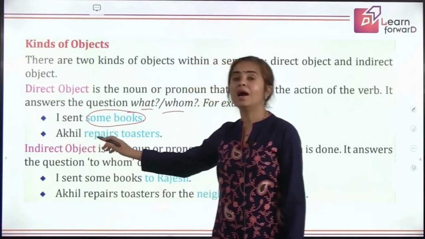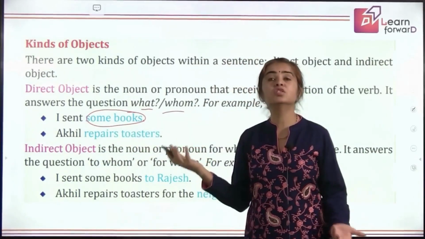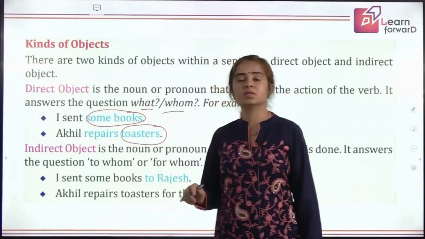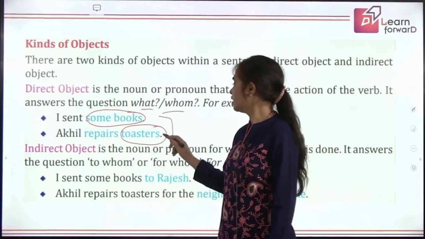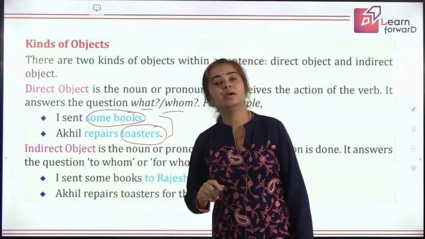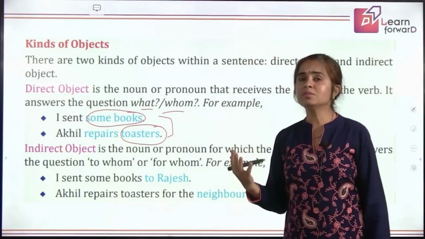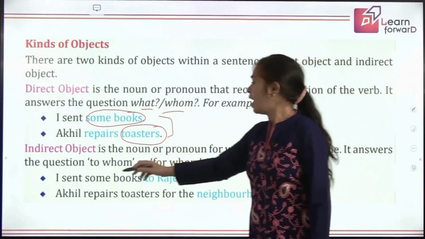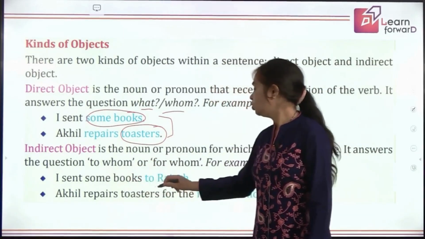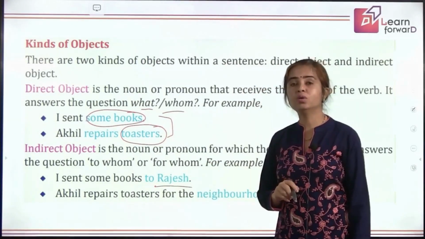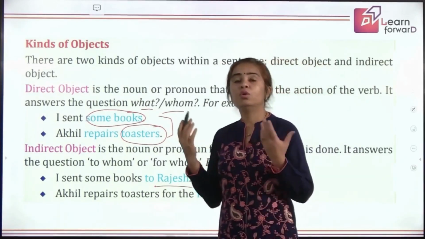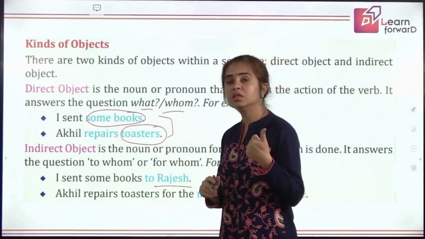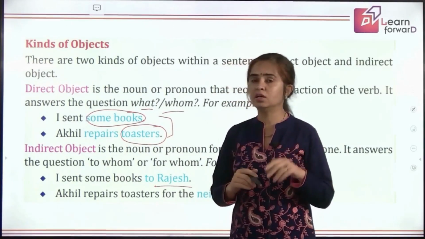Similarly here, Akhil repairs. Akhil repairs what? What does he repair? He repairs toasters. So these words are giving an answer to what? They are direct object. But sometimes a sentence might have two objects, like I sent some books to Rajesh. My question can be to whom did I send some books? One question. The other question can be what did I send to Rajesh?